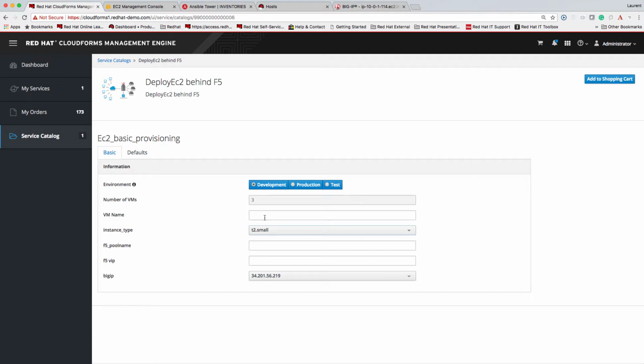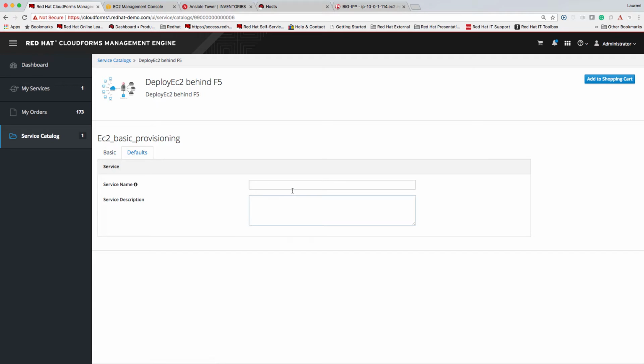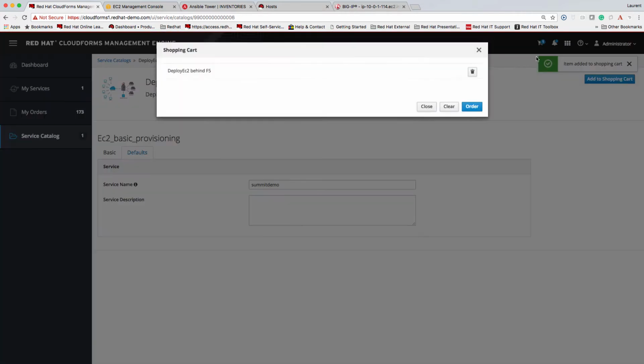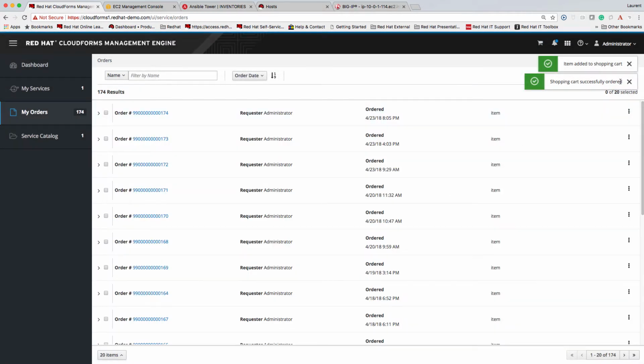Let's go ahead and deploy the actual application. We're going to name it Red Hat Summit 18. We're going to choose the instance type and then define the web pool and the VIP which you want to use for that deployment. Next, we can define the service name so that it's clearly identifiable, and then we can go and order the actual catalog item.